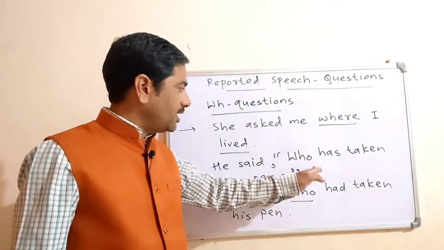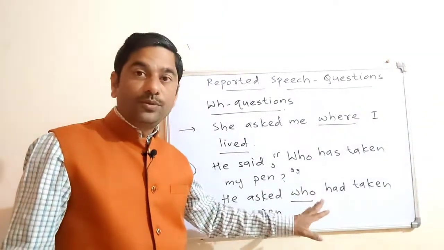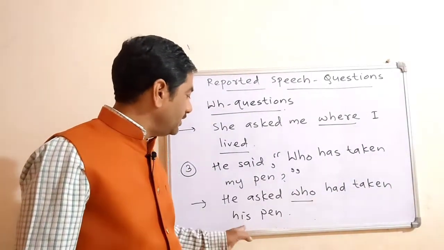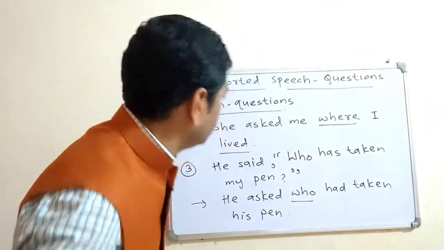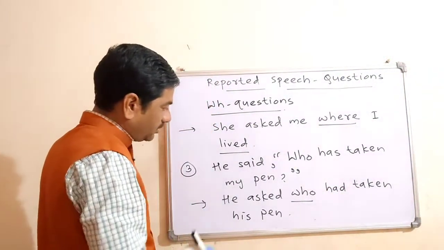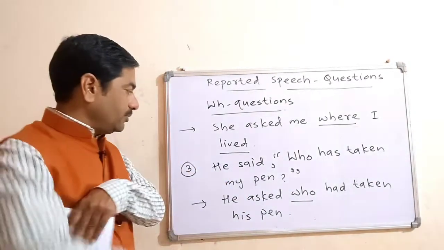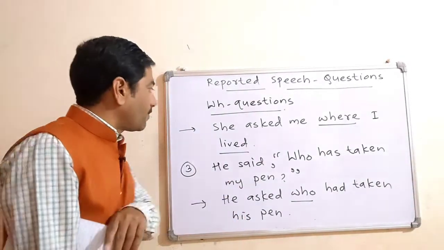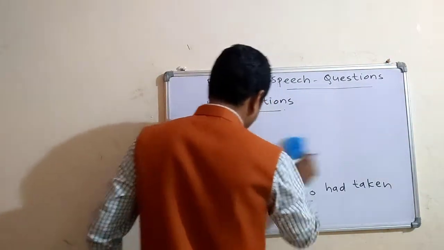Here, as another subject is not there, "who" is the subject. That's why there is no need to change the order of the words. He asked who had taken his pain, and there should be a full stop at the end of the sentence. We have just changed "has" into "had," and "my pain" into "his pain," because "my" is for "he." Next sentence I will write here.